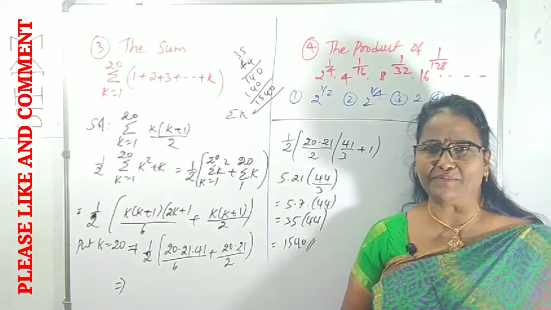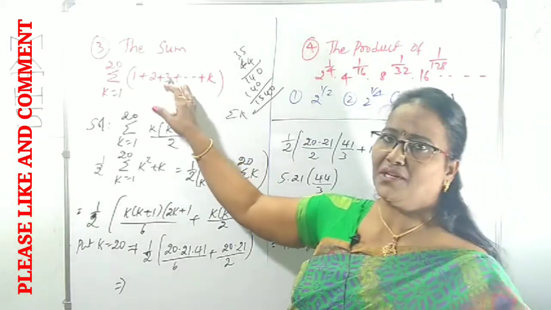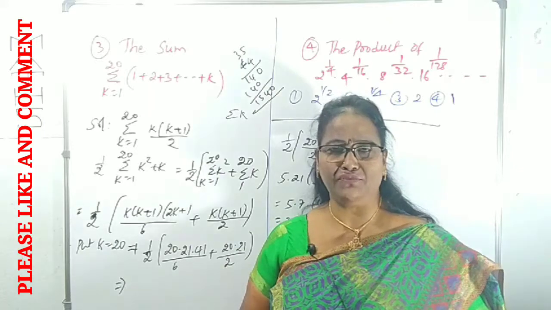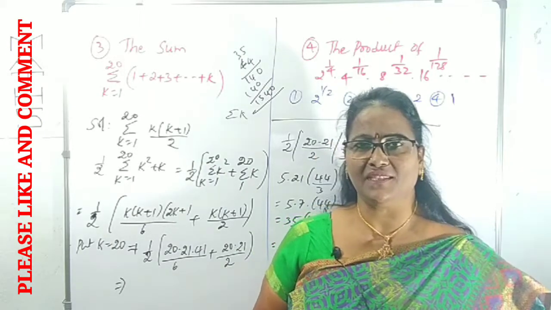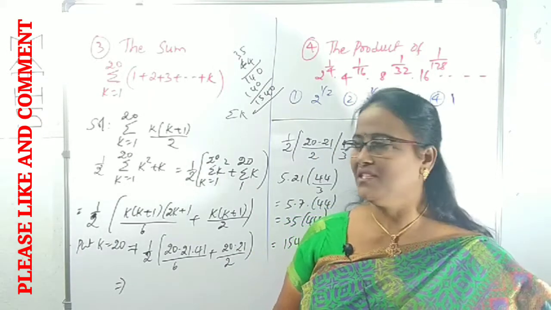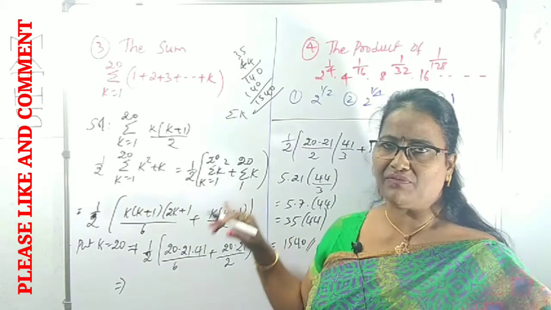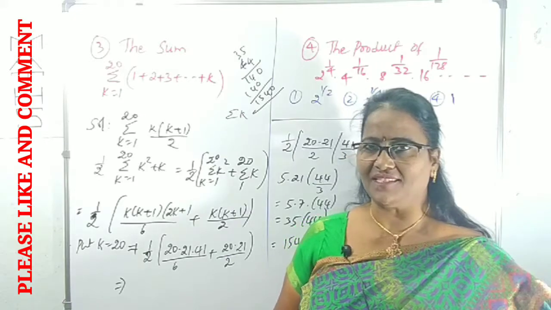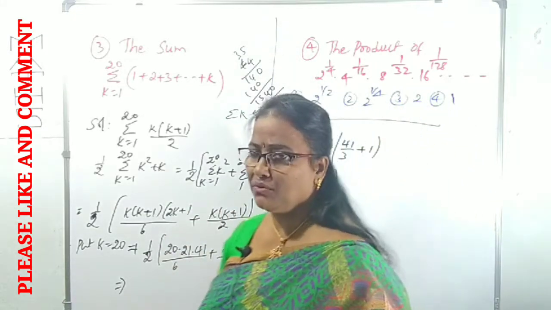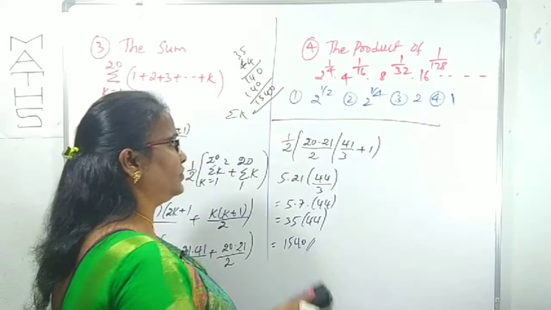That's it. Really simple. Very, very simple. You just have to concentrate: the summation of the first k natural numbers, then again the summation expansion, the sum of the first k squares, and here the sum of the first k natural numbers. That's it, right? So now I can come to question number 4.